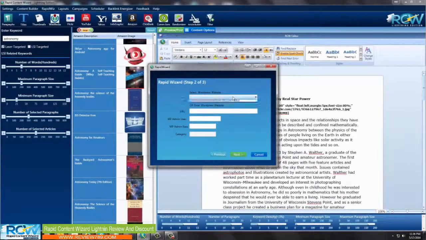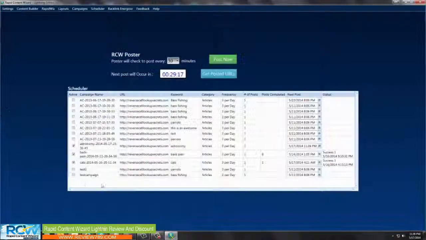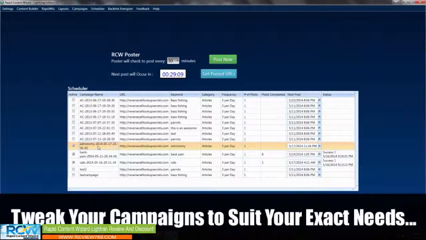Next, I'm going to select a website, so I'm going to select the same website that I just did there, and it puts everything in here. If you didn't have a website in here, you just put all this information in, and you click next, and it would add it to the drop down. Do I want to spin the content? Well, for this purpose, I'm just going to leave this as it is, and click finish. Okay, and as you can see, we now have a campaign all set up and ready to post on autopilot.